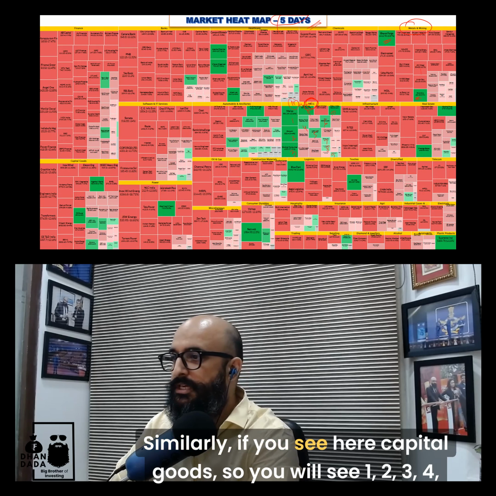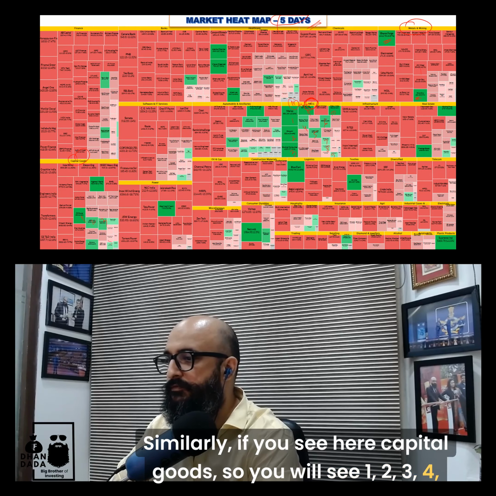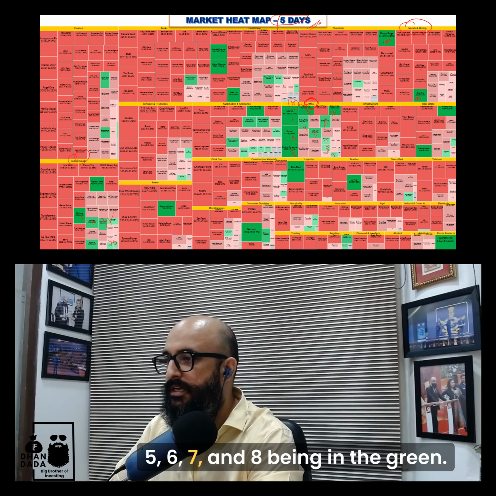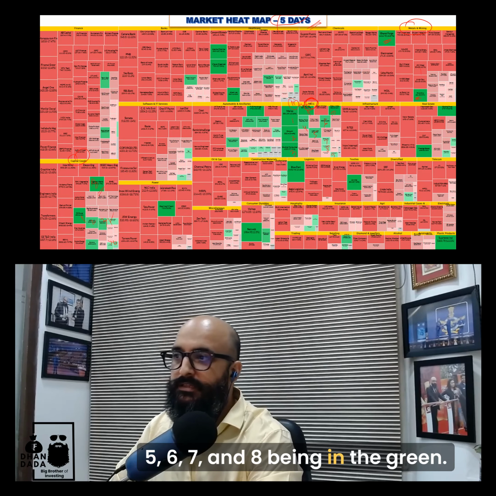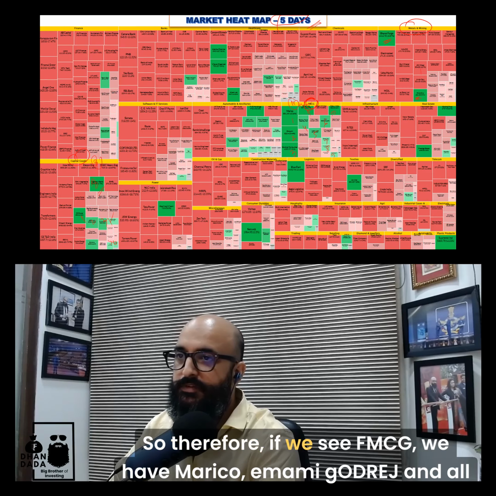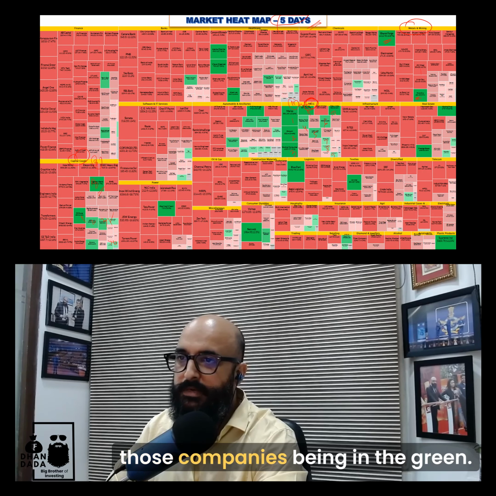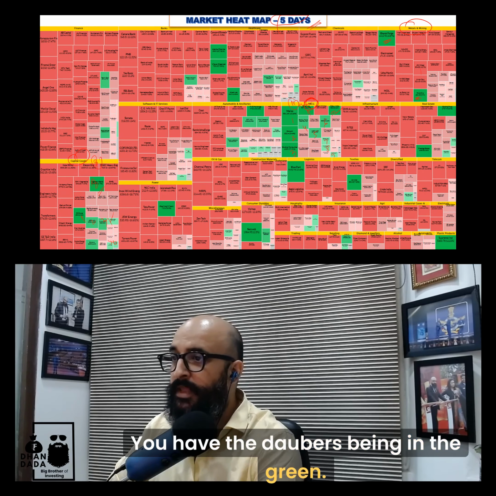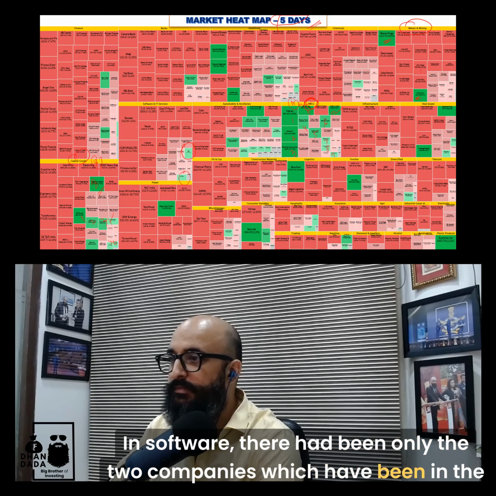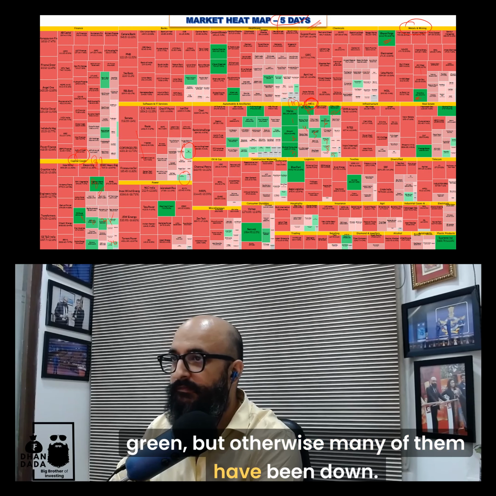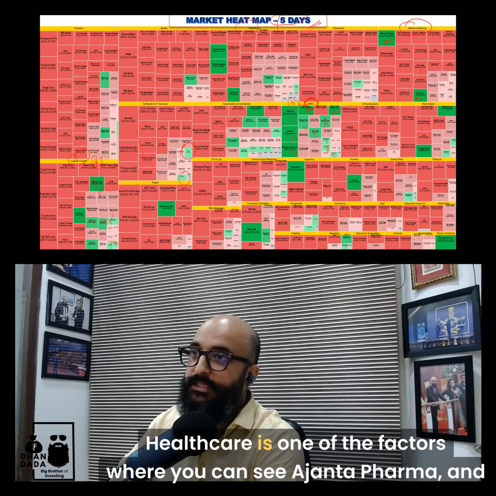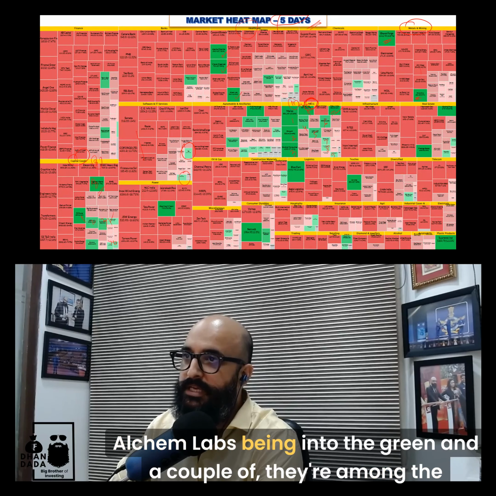Similarly, if you see capital goods, you will see 1, 2, 3, 4, 5, 6, 7, and 8 being in the green. In FMCG, we have Marico, Emami, Godrej, and all those companies being in the green. You have the Daburs being in the green. In software, there had been only 2 companies in the green, but otherwise many of them have been down. Healthcare is one of the sectors where you can see Ajanta Pharma and Alembic Labs being in the green, and a couple among the smaller players.